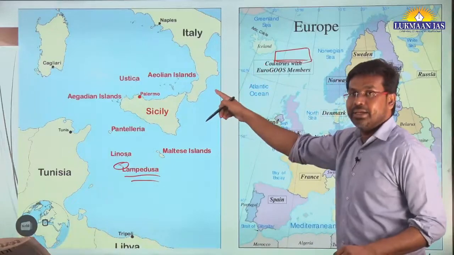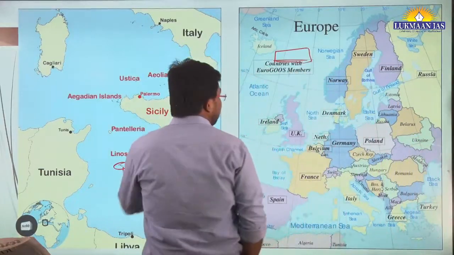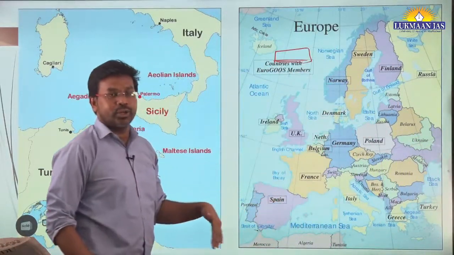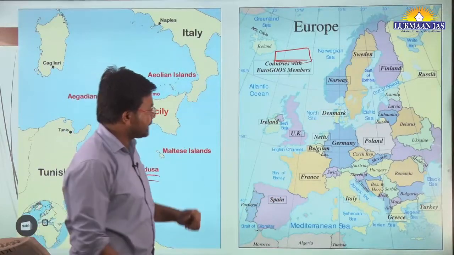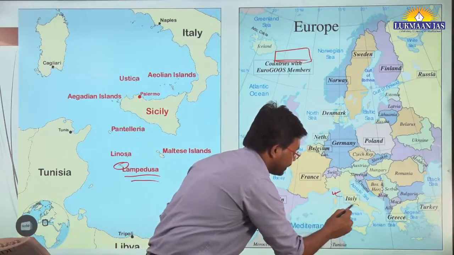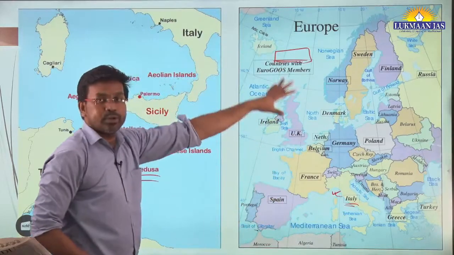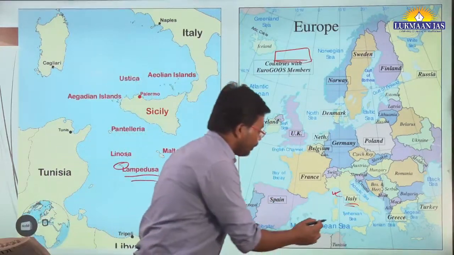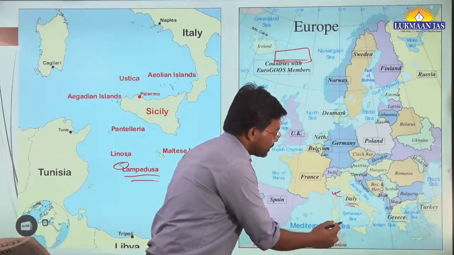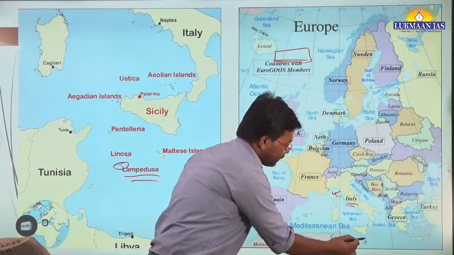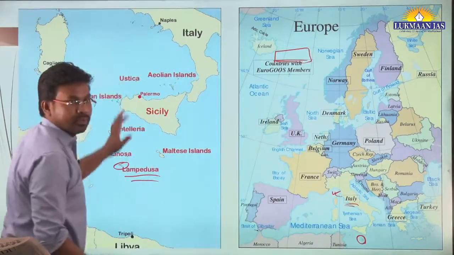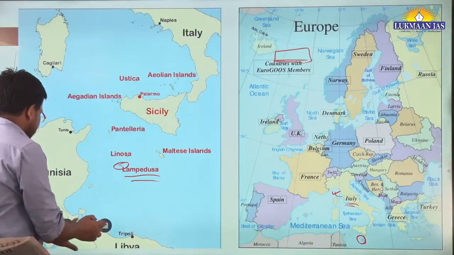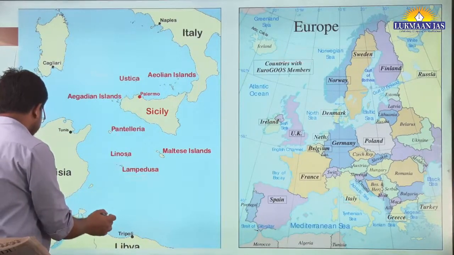Where is Italy located? Italy is located in Europe. This is the location of Italy. Side by side, we have also included the map of Europe. So Lampedusa is located somewhere here. This is important for us to understand.